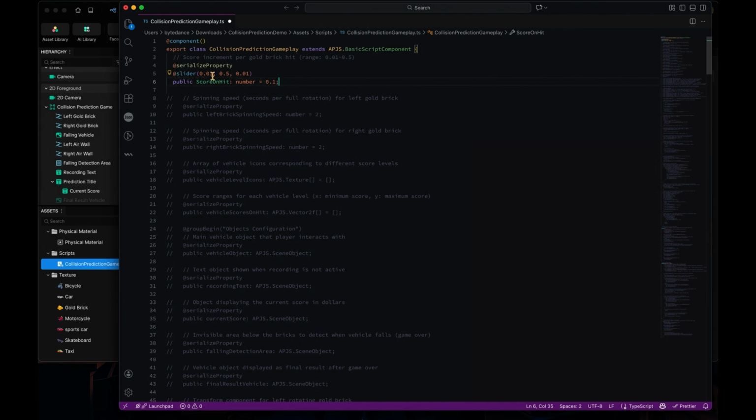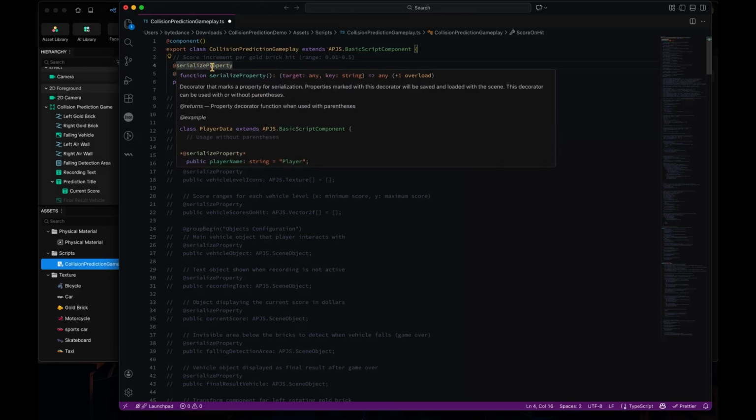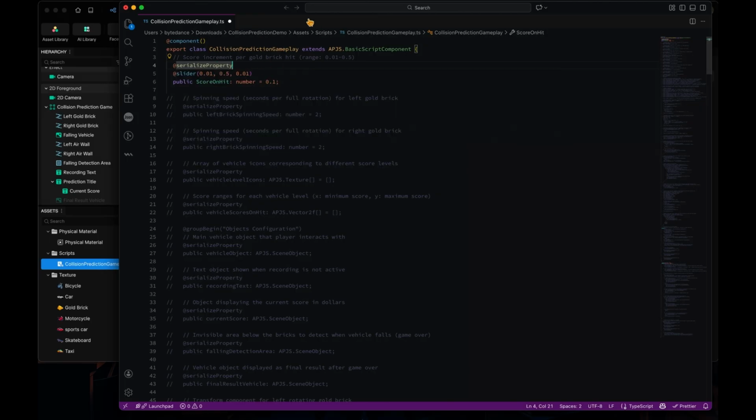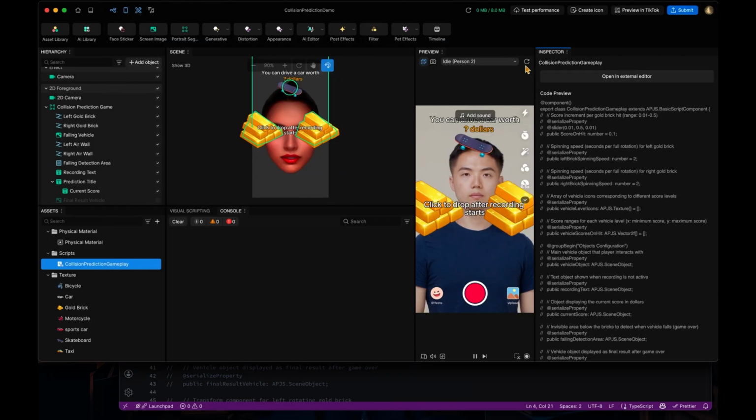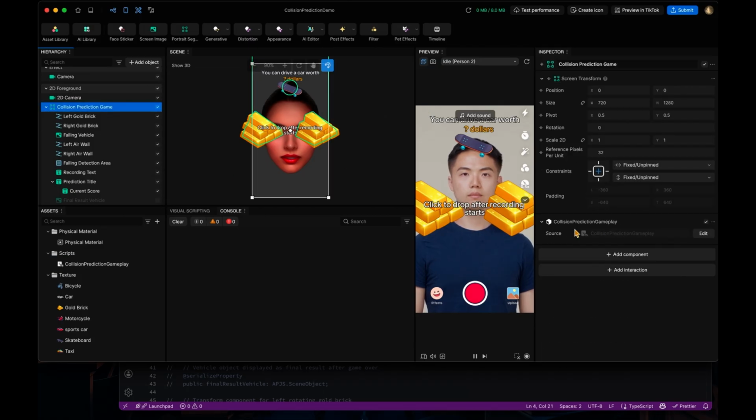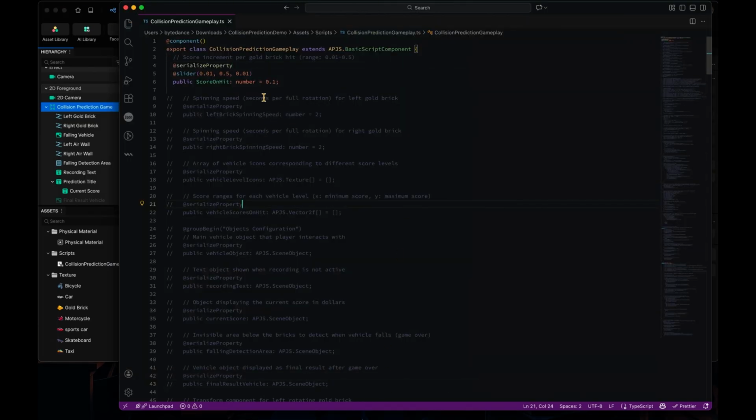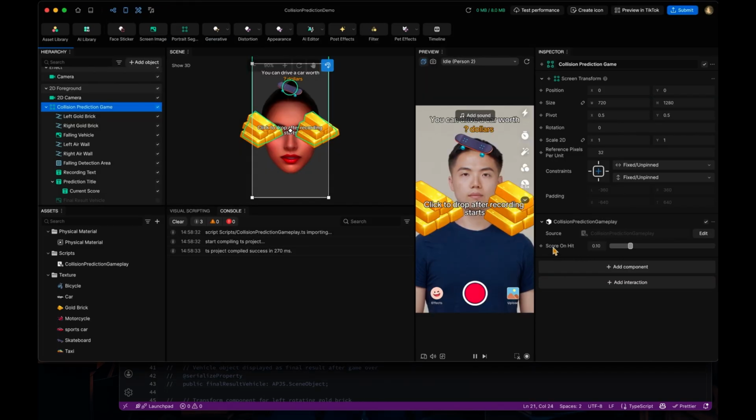If you mark this decoration as a serialized property, you can see the documentation explaining how this will serialize the property into the UI of the inspector panel if you attach this to a component. Let's save this, and you will immediately see this property revealed on the component UI.